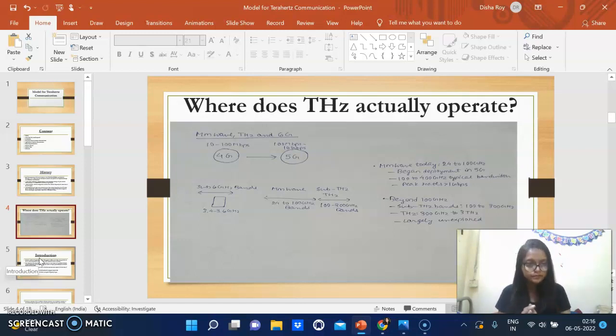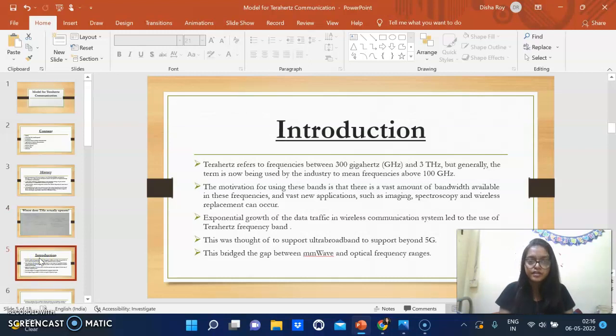Okay, so now coming to the introduction, terahertz ranges from 300 gigahertz to 2-3 terahertz, but generally the term is now being used by the industry to mean frequencies above 100 gigahertz. The motivation for these bands is that there is a vast amount of bandwidth available in these frequencies, and vast new applications such as imaging, spectroscopy, and wireless replacement can occur. An exponential growth of the data traffic in wireless communication systems led to the use of the terahertz frequency band. This was thought of to support ultra broadband, to support beyond the 5G level.